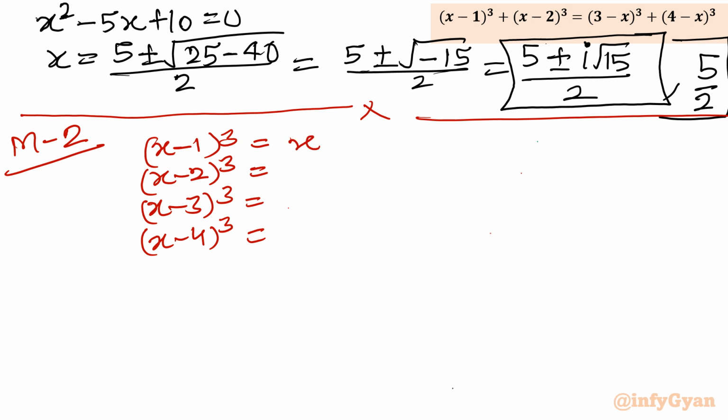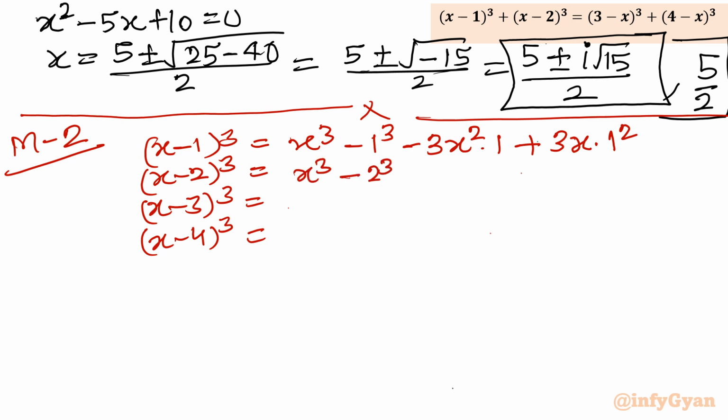So I will write a minus b whole cube: a cube minus b cube minus 3a square b plus 3ab square. So 3x square, b is 1, plus 3x times 1 square. Done. Similarly, I will write x minus 2 whole cube: x cube minus 2 cube minus 3x square times 2 plus 3x times 2 square.